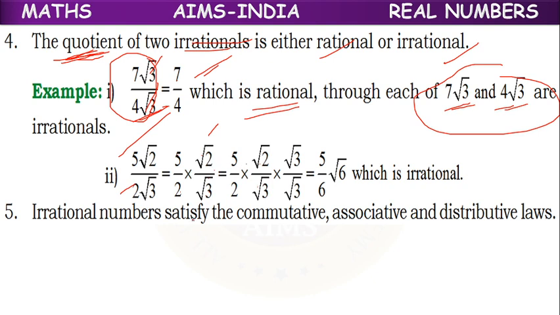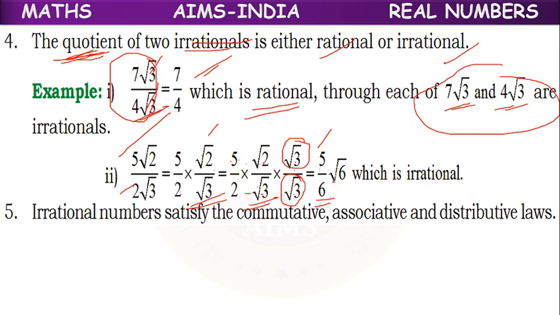So in the denominator, if you want to remove root 3, we multiply by another root 3, in both the numerator and denominator. Then root 3 into root 3 becomes 3. 3 into 2, 6, so the denominator will be 6. In the numerator, 5 we keep separate.